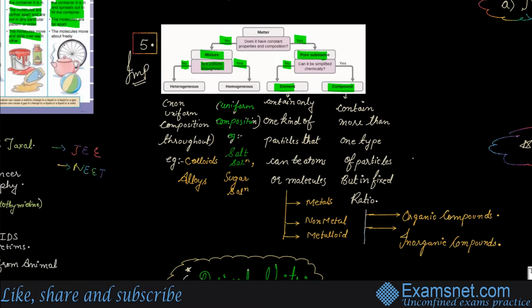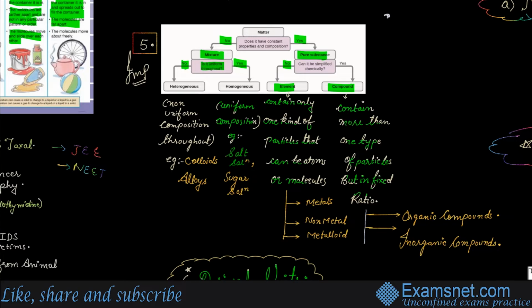Now when you talk about elements, they contain only one kind of particle, that can be atoms or molecules, right? Elements, you already know, are placed in the periodic table. Atom is the single unit; molecule is the one combined of one or more atoms. When you talk about compounds, they contain more than one type of particle, but in a fixed ratio. Take hydrogen and oxygen, the ratio would always be 1:8, right? Take the water example, H2O, right?